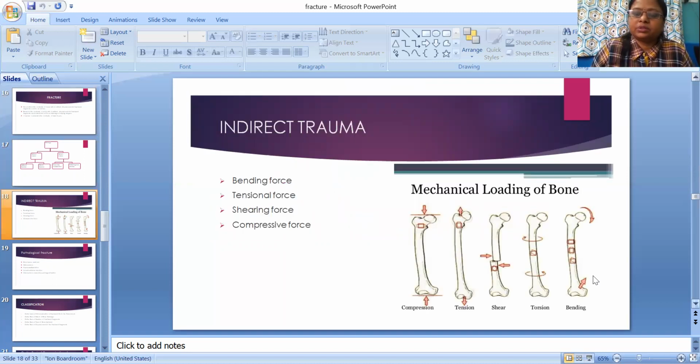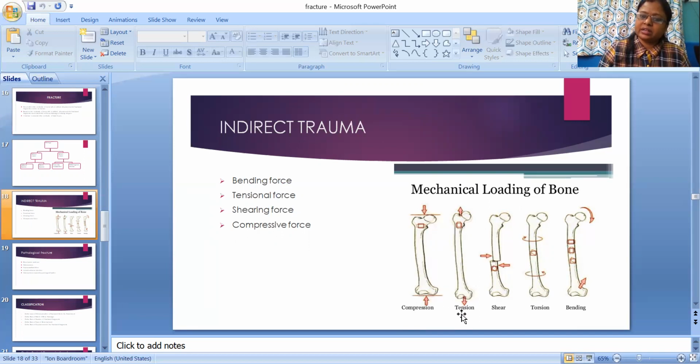Indirect trauma: bending force, translational force, shearing force, or compressive force. You can see here compression. Compression from this side and compression from this side. So both the ends under compression that cause fracture, right?